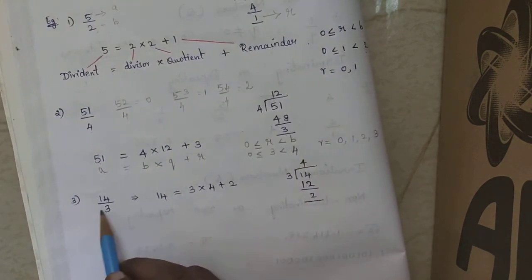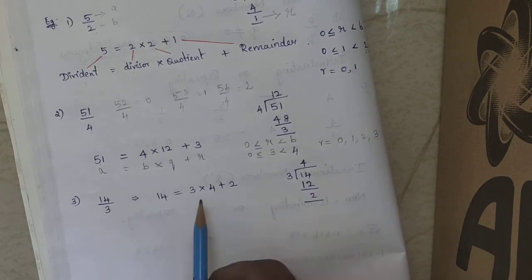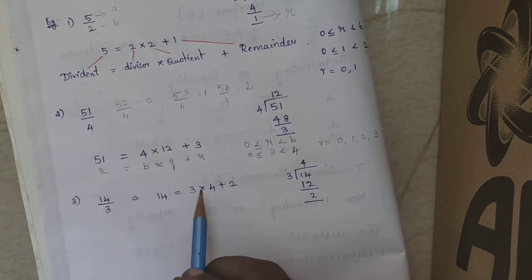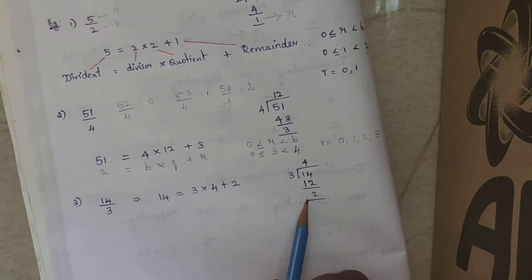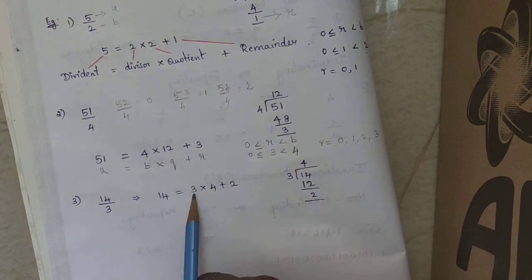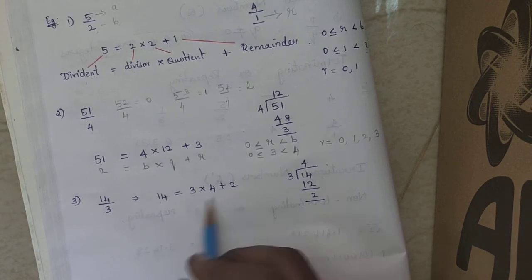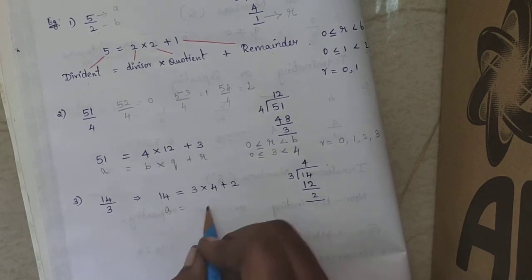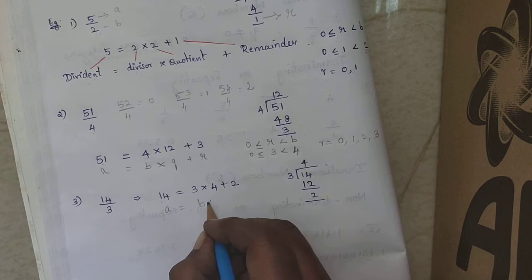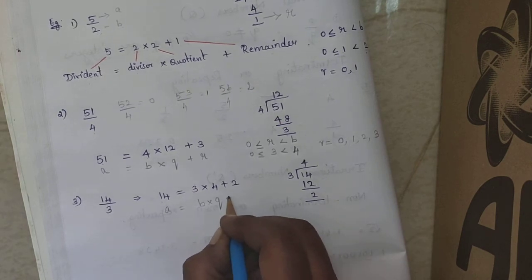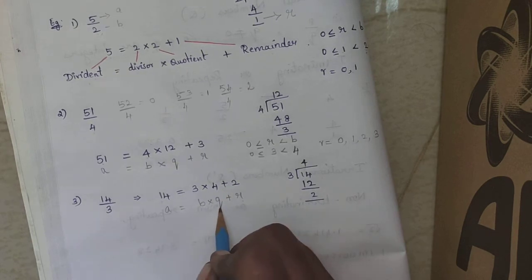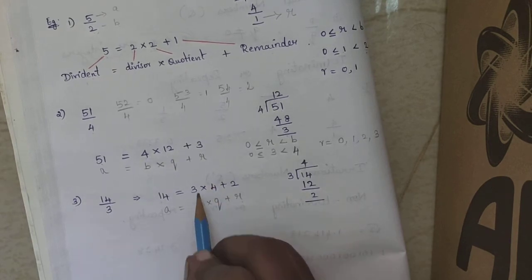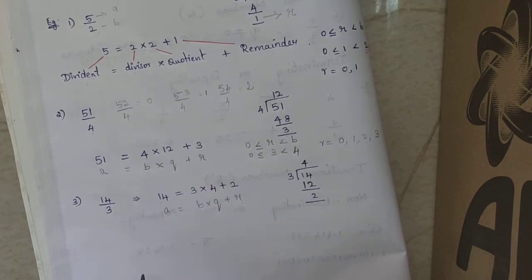Now same thing we can see for this also. 14 by 3, how to write this one? 14 equal to, see here, divide this, 4 3s are 12, remainder is 2. So 14 can be written as 3 into 4 plus 2, that is a equal to b into q plus r. R is remainder 2, q is quotient 4, b is equal to 3 and a equal to 14.